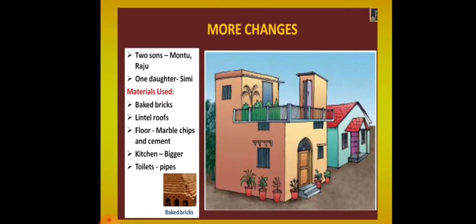So during Raju's marriage they changed their house and used materials such as baked bricks and lintel. They put lintel roofs, and floors were made of marble chips and cement, and the kitchen was made bigger with a gas stove used, and for the toilets they used pipes to take away the waste material.